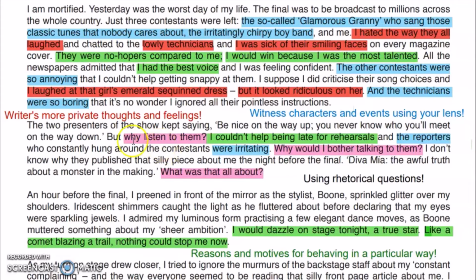you're behaving that way. For example, Mia says here, "But why listen to them? Why would I bother talking to them? What was all that about?" I mean, you are asking questions and you are answering your questions. While you're answering these questions, you are writing the reasons for such behavior.